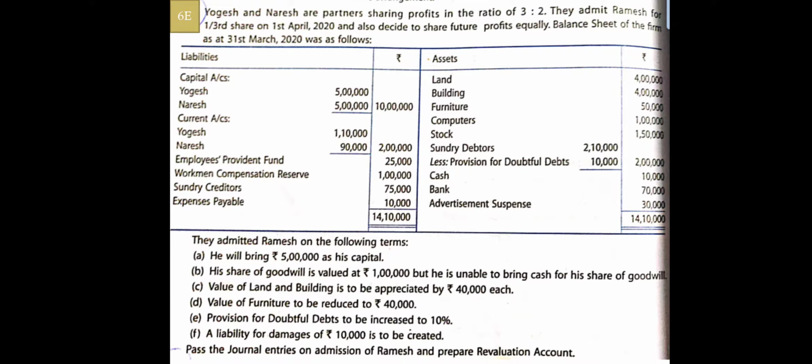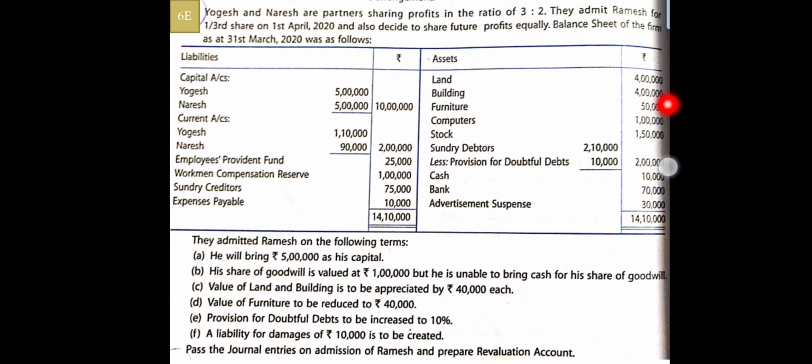Now the next part. All of C to F I will be explaining here, and then we will move on to the revaluation account posting. So you can do the sum in parallel while I am speaking, posting them, and then you can check the solution. So the value of land and building is appreciated by 40,000 each. Your land is individually given and building is also individually given. Both are increased by 40,000.